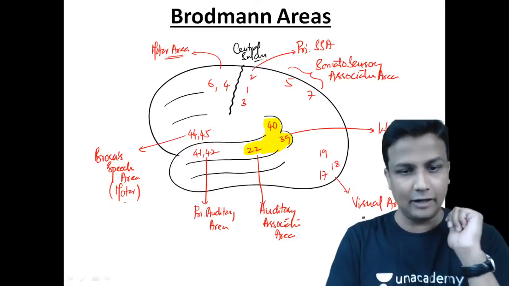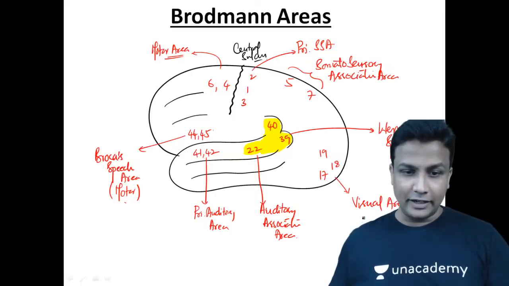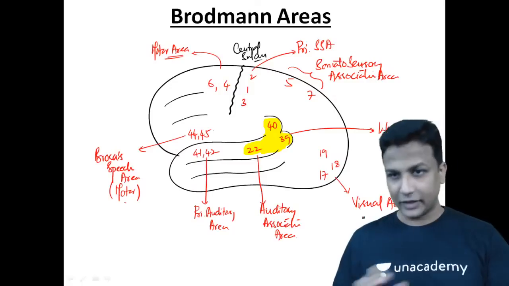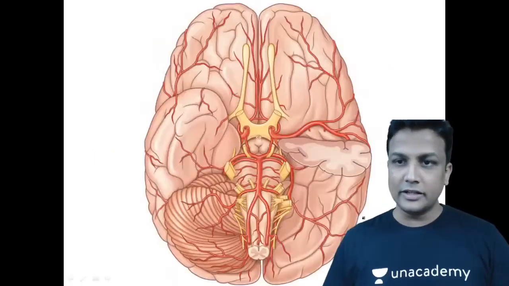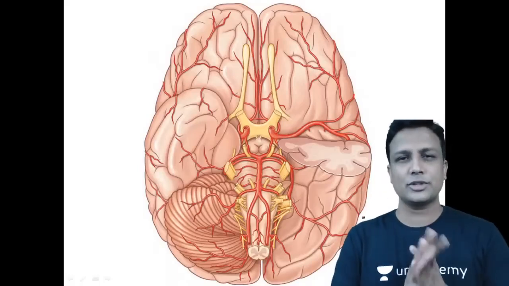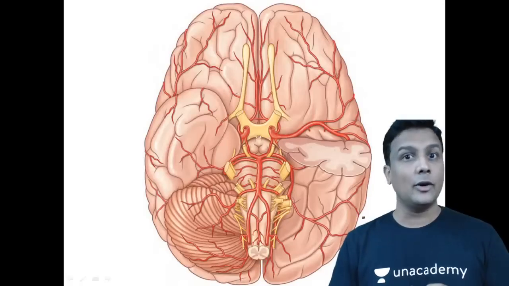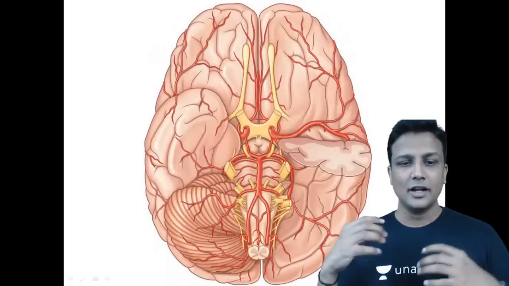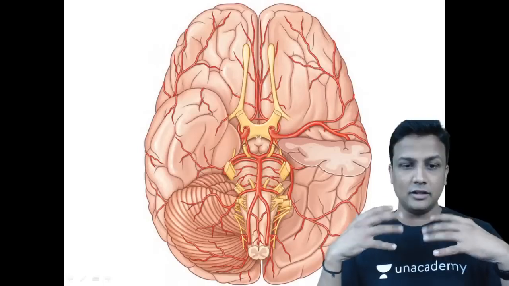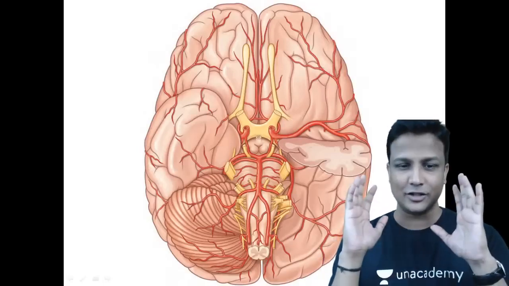Done, guys. Lovely. Now, my dear friends, after completing all these Brodmann areas, the next topic we are going to discuss, the most important topic for your MCA exam, is blood supply. For learning about the blood supply, you have to learn the circle of Willis. So welcome to the blood supply to your brain.